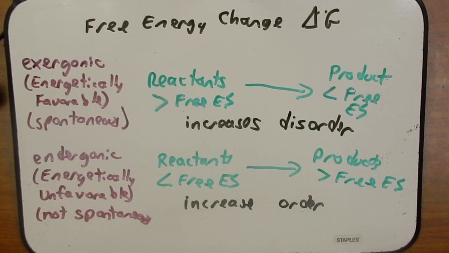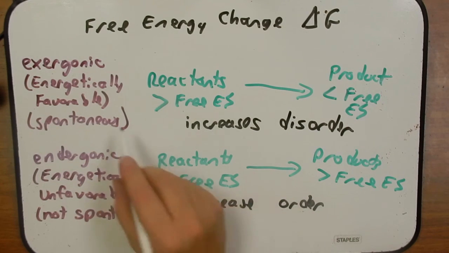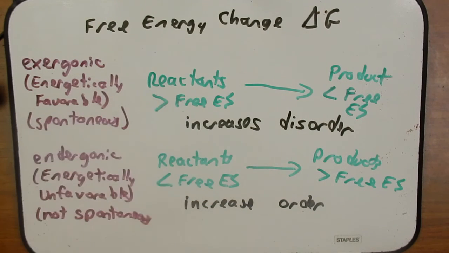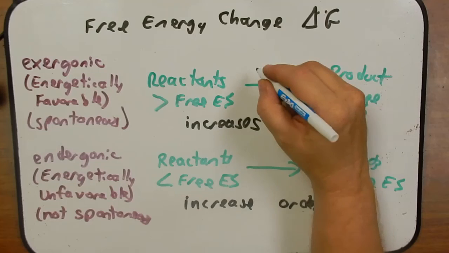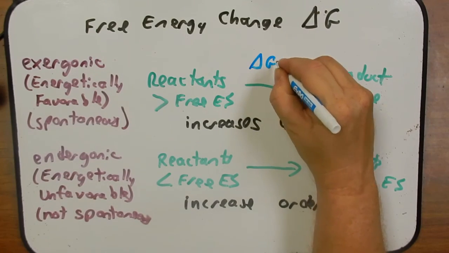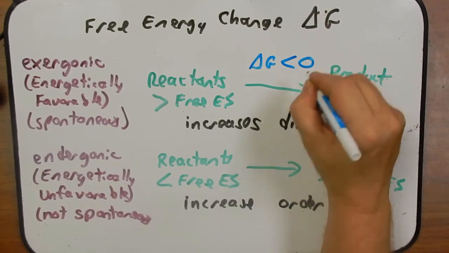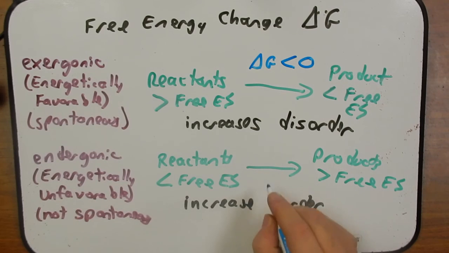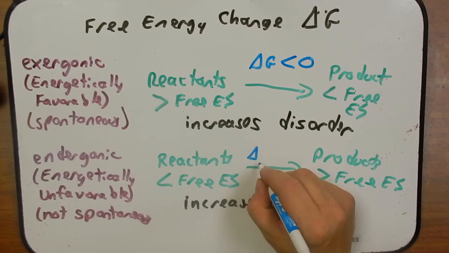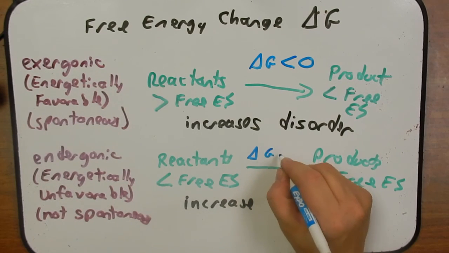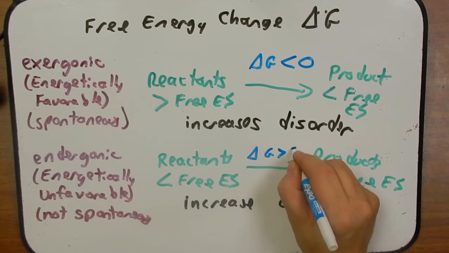I also want to say one more thing here. It was implied, but I didn't specifically state. In these exergonic reactions, this delta G is less than 0. In these endergonic reactions, delta G, the change in free energy, is greater than 0.